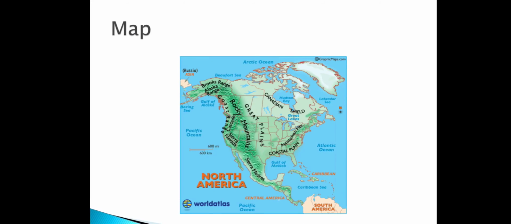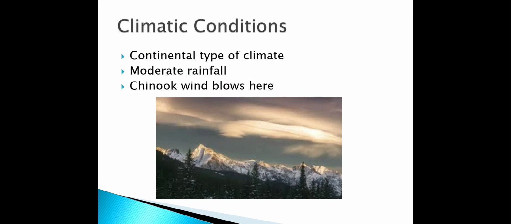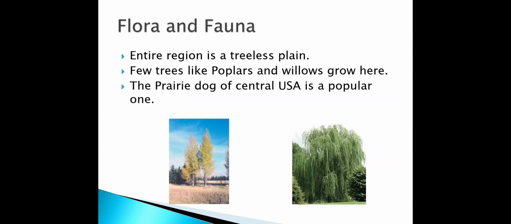Okay, let us get back to the climatic conditions now. So this was all about the climatic conditions. Now, we will be discussing the flora and fauna. So prairies are grassland.